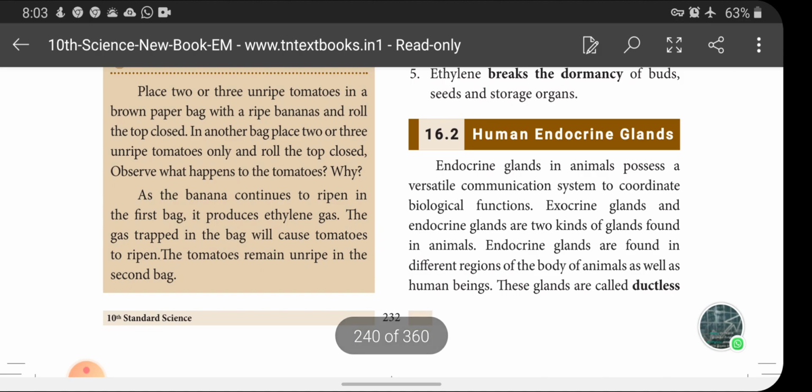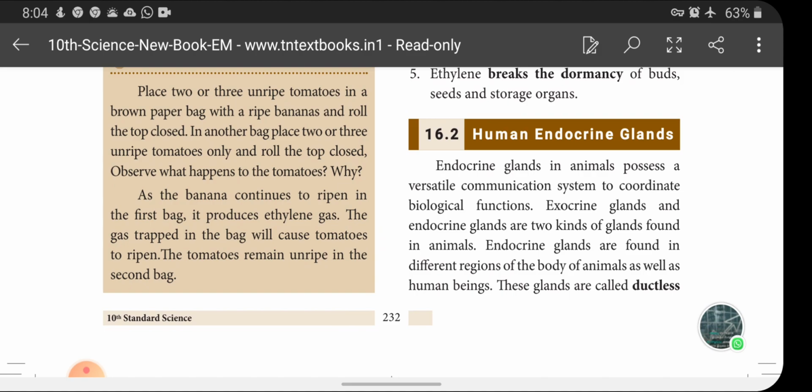In our last session, we discussed plant hormones, and today we are going to start with human endocrine glands. You know very well what is meant by endocrine glands and exocrine glands. Glands generally mean what? They secrete something.